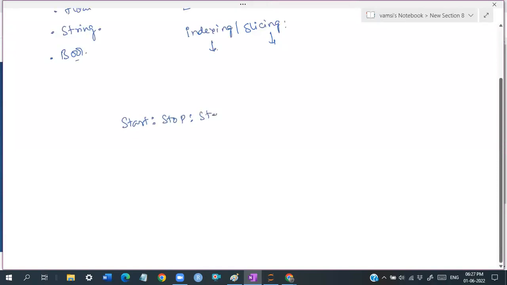So coming to the slicing, what we can observe here is I told you where you have to start and where you have to end. That is what we have to discuss. I specified the start, the colon which is the stop, and what is the step we have to take. Yesterday we studied them.